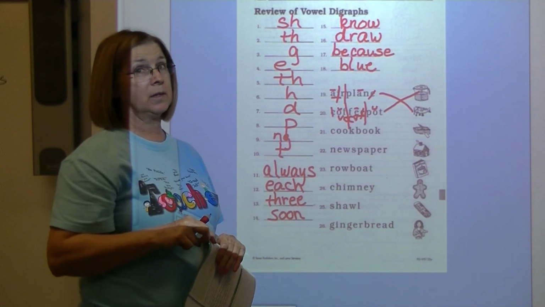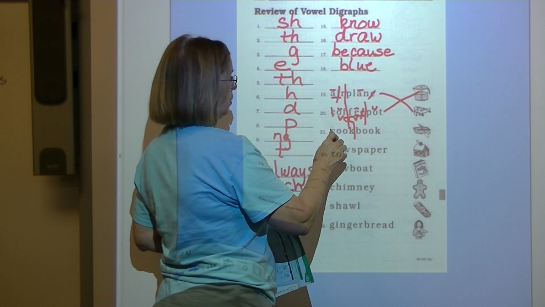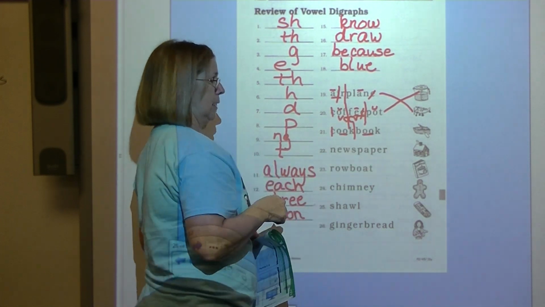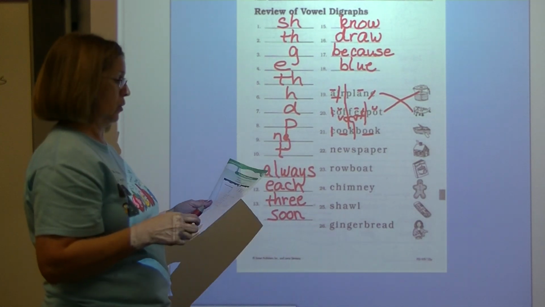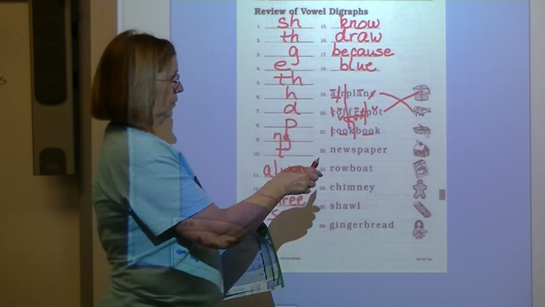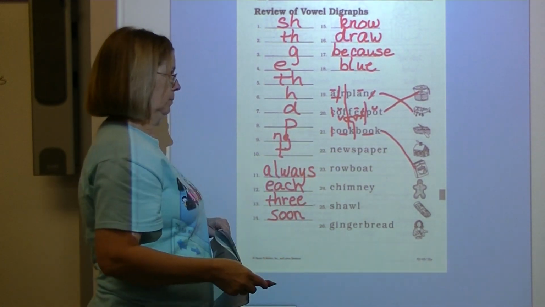Number 21 is a compound word as well. Divide it after the first word. Put a K back on the C, underline digraph OO, underline digraph OO. What's that word? Cookbook. There's our cookbook.